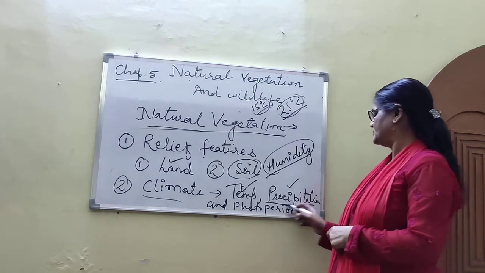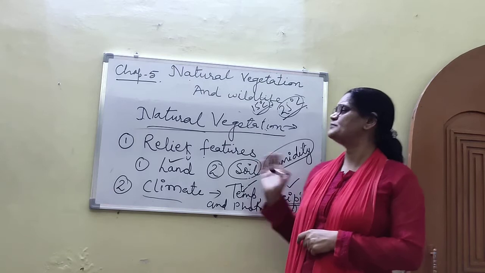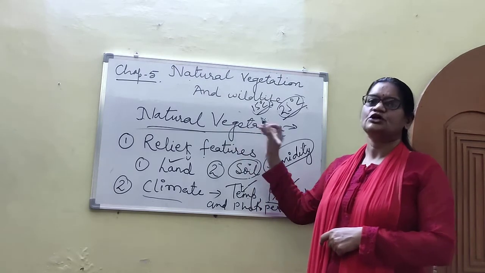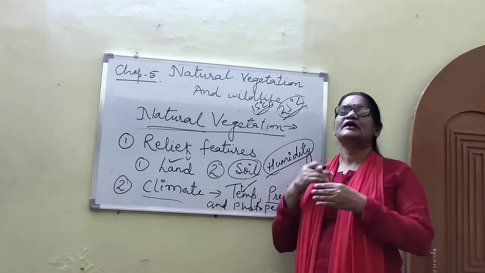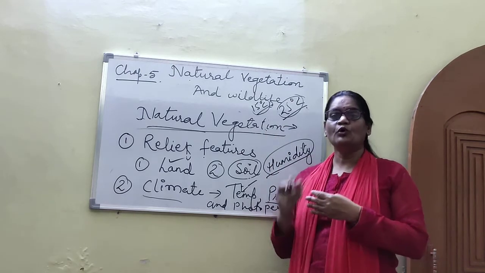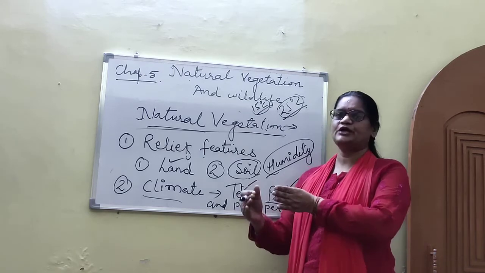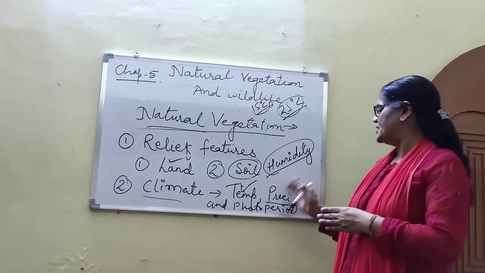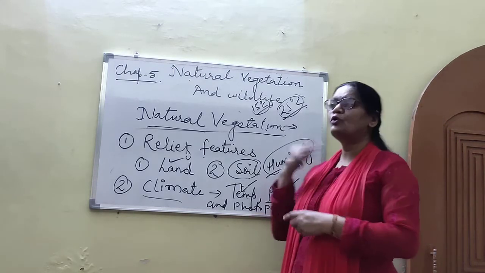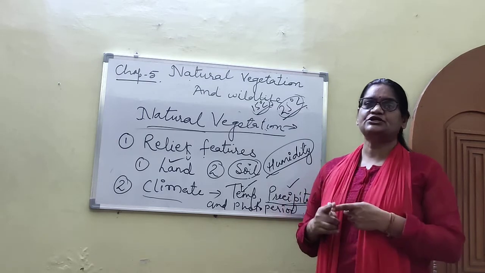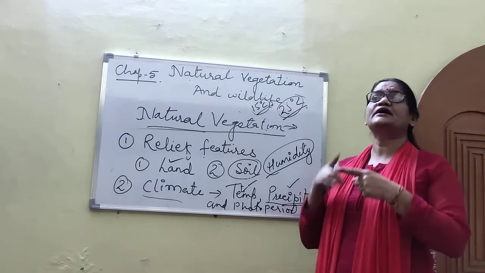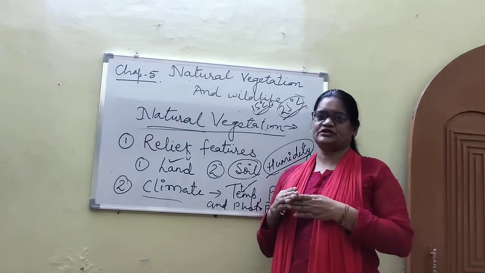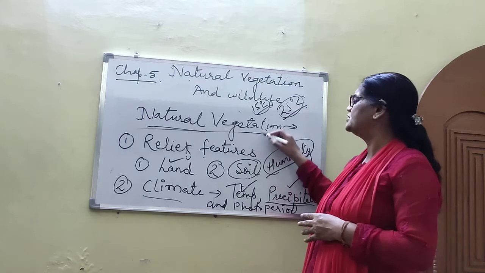Second point is precipitation: how precipitation supports the natural vegetation. You see, areas of heavy rainfall have more dense vegetation as compared to areas of less rainfall. That means the area where we get more than 200 centimeters of rainfall, there we get dense forest. For example, the evergreen forest that is found in the Western Ghats.